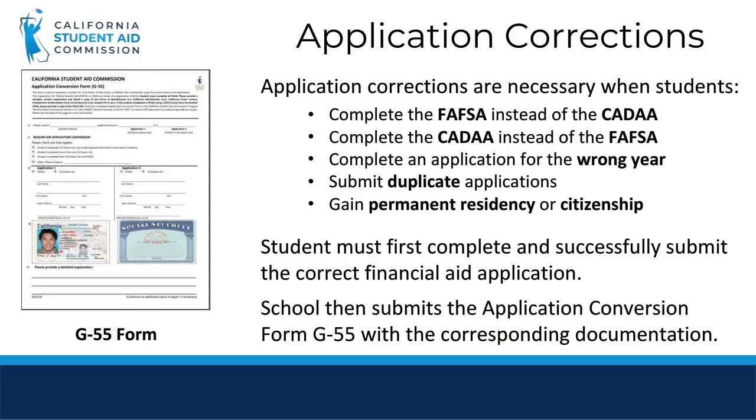So first, the student should complete and successfully submit the California DREAM Act application. Then, at that point, either the student or the school needs to submit the G55 application conversion form with the corresponding DACA SSN and DREAM Act ID. Once received, CSAC will process the application conversion.